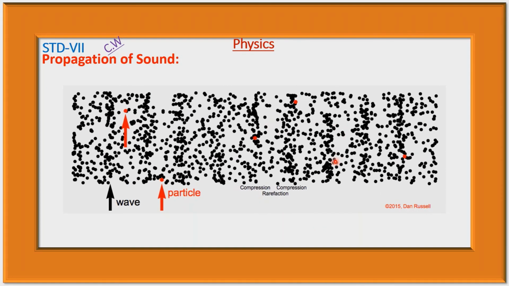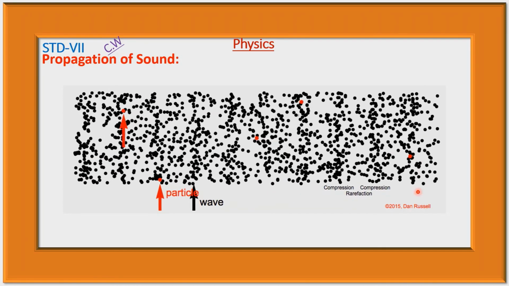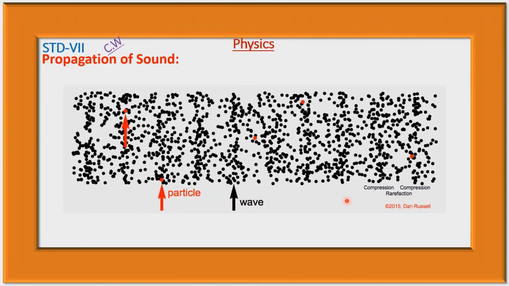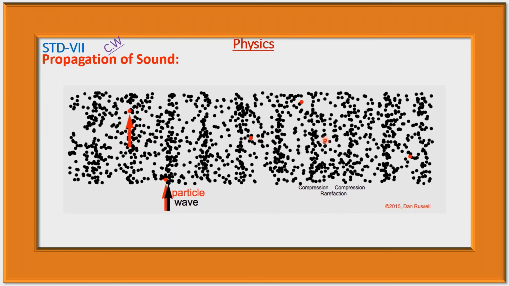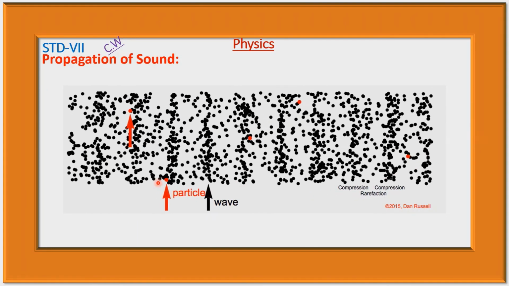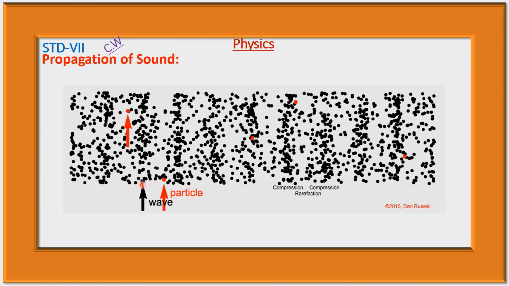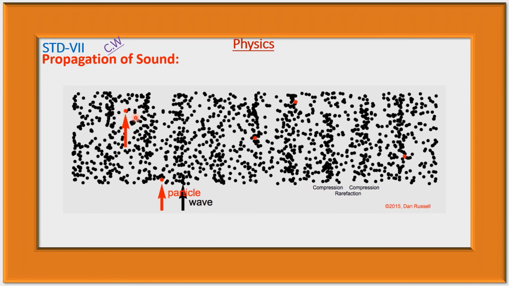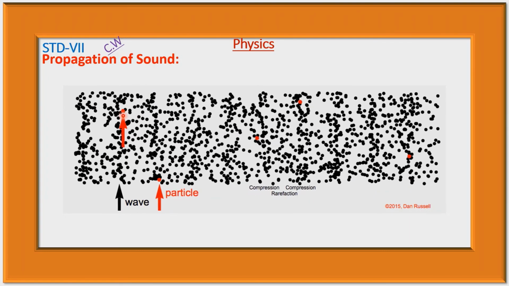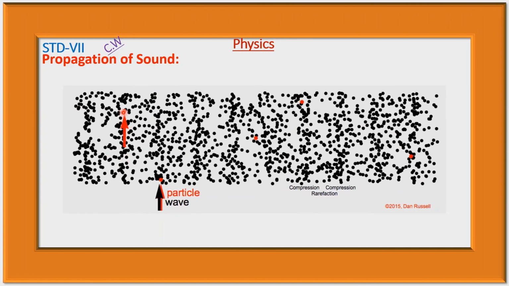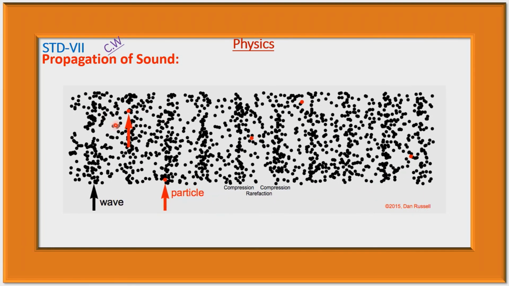produced in the medium, that is, sound wave is propagated through this medium by creating compression and rarefaction of the medium. Here wave is propagating in this direction and particle is vibrated about their mean position or equilibrium position. Here the red particle is shown, that is the motion of the particle is shown here, that is here to and fro motion.